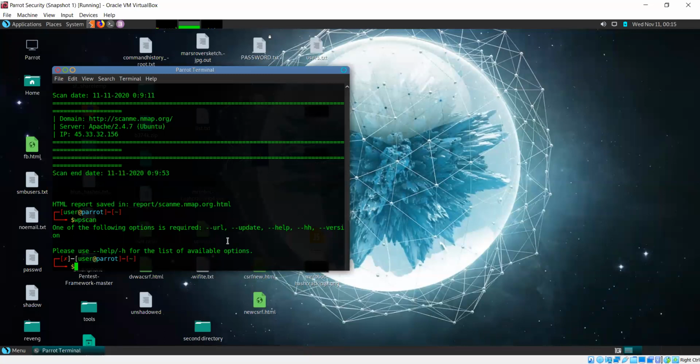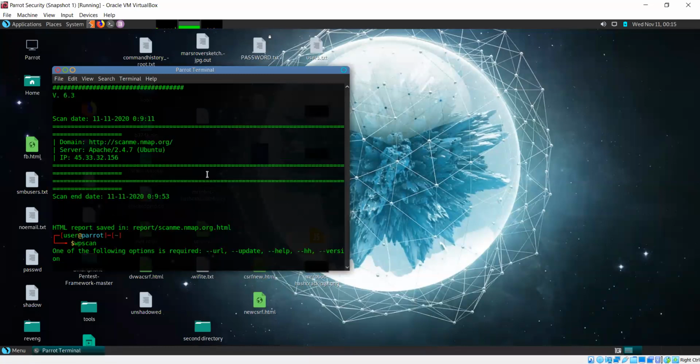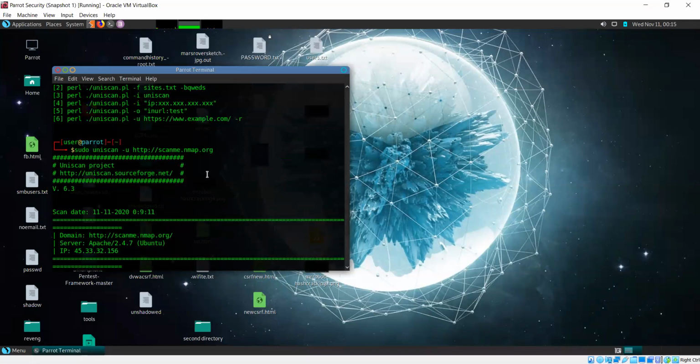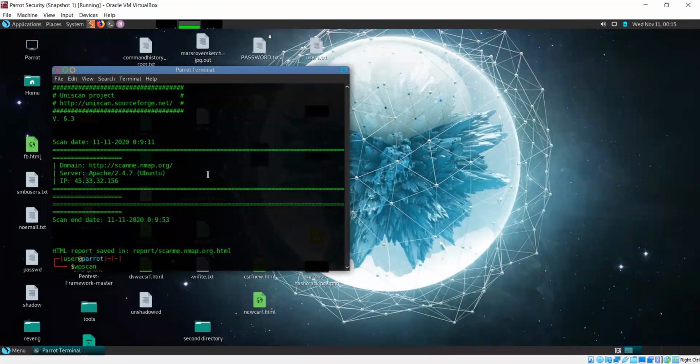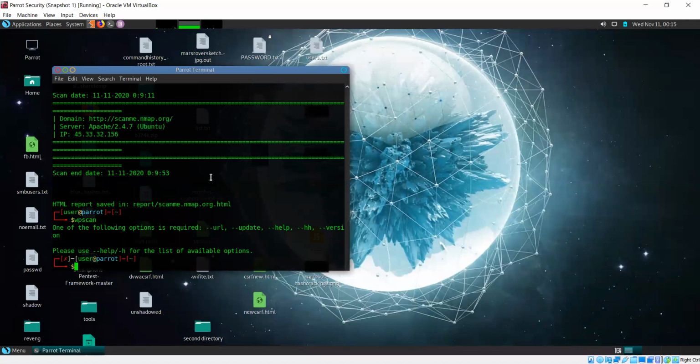It has its own database of files that might be sensitive. If it finds something like that present, it will give you some details about the server. So quite a few things are there.